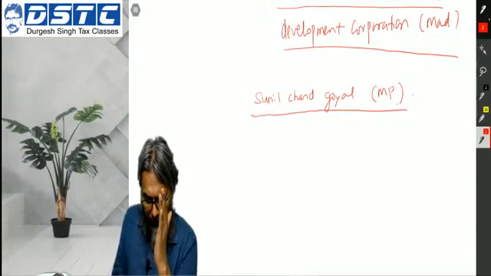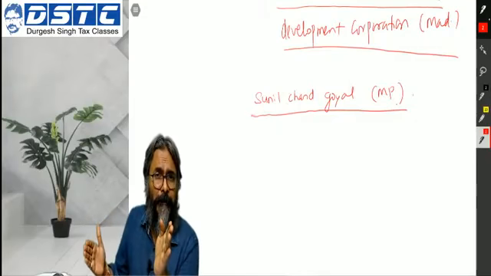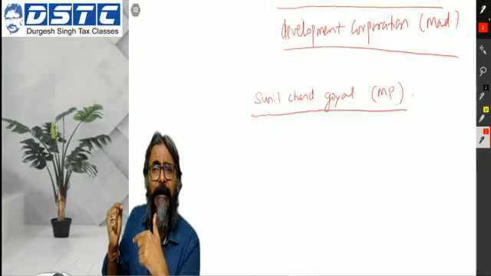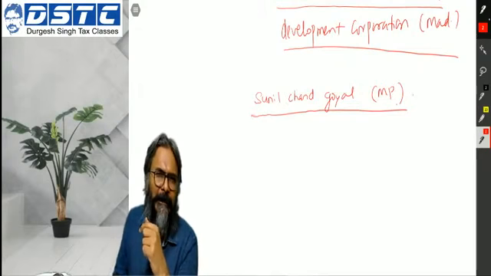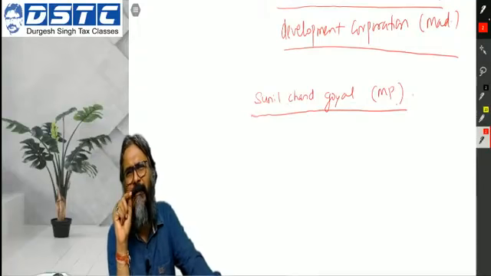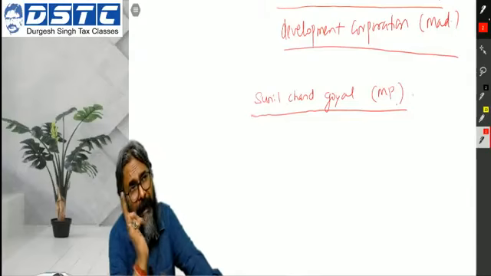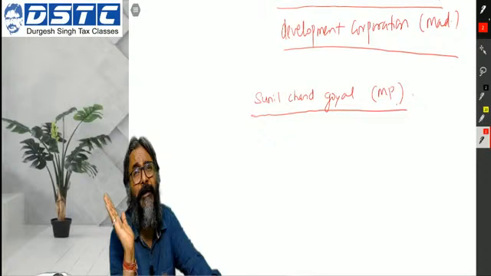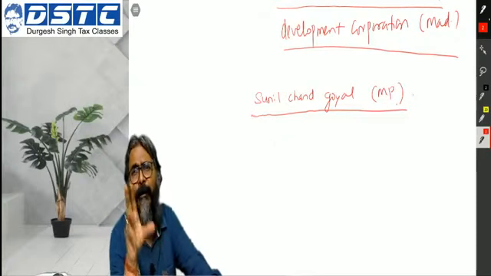In the meantime, when he was doing the computation for the purpose of determining his total income, the head under which he classified this transfer, this gain, was the head capital gains. So the chargeability that he did was under the head capital gains. First of all, I just wanted to clarify, this was not a rural agricultural land. If somebody is having any such thought, that sir, there is a definition of capital asset which excludes rural agricultural land, I should just let you know, it was not a case of rural agricultural land.